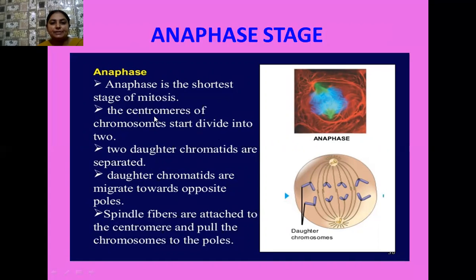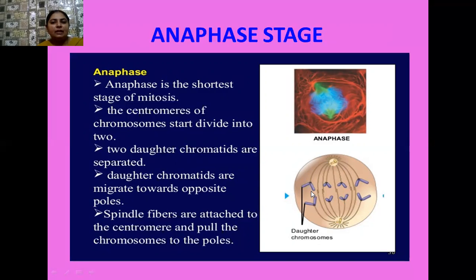These centromeres divide, and two centromeres are formed. And as a result of the division of these centromeres, the two chromatids of the chromosome also get separated. So if there are four chromosomes, then four of the chromatids move towards the upward pole with their newly formed centromeres. And similarly, the other four chromatids move towards the back pole with their newly formed centromeres.